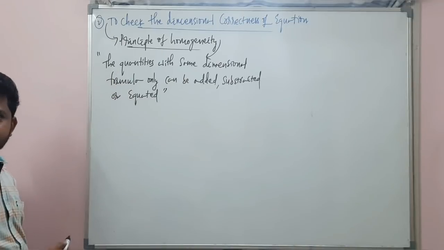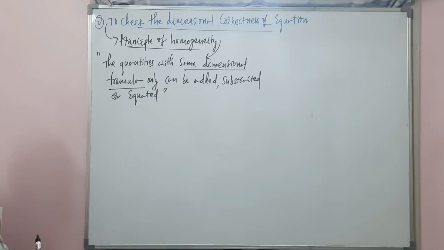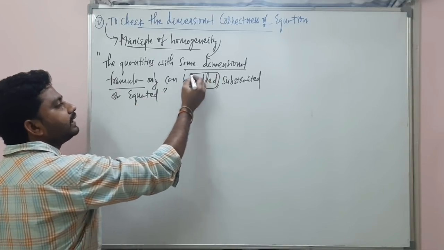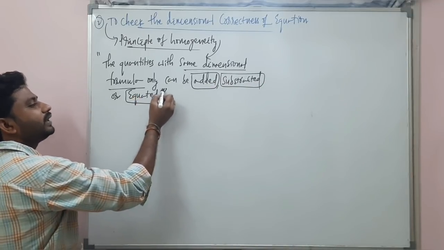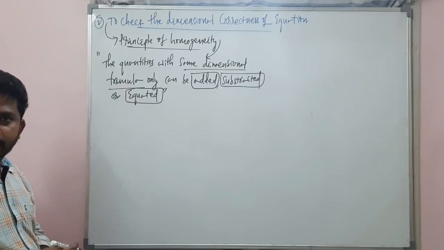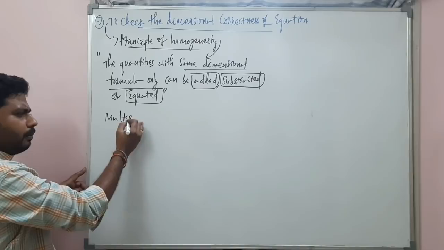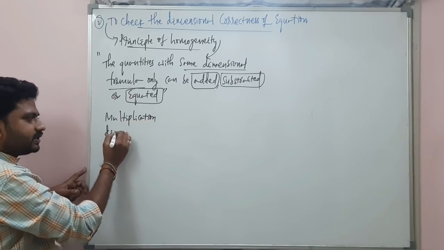The quantities with same dimensional formula only can be added, subtracted, and equated. What about multiplication and the division?